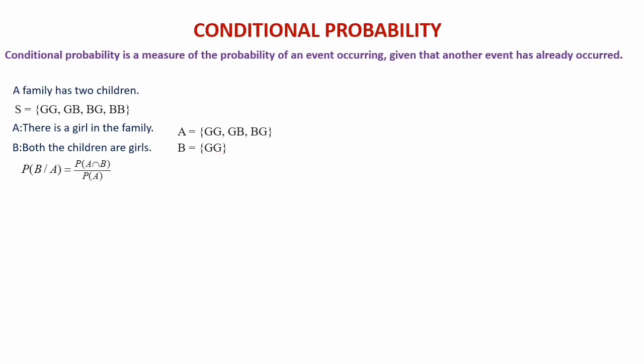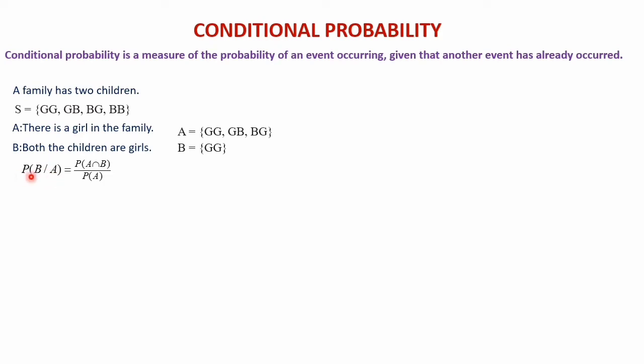Now the probability of B given A, in the sense, the probability of both the children being girls given that A, given that there is a girl, in the sense the first one is a girl. Probability of both being girls given that the first one is a girl.